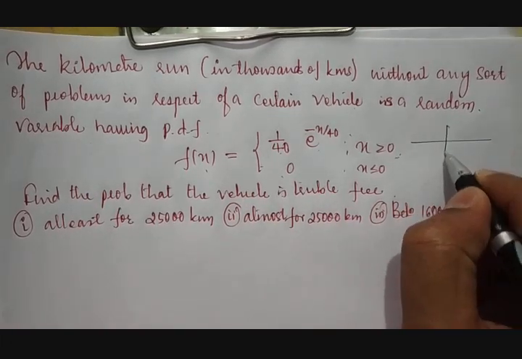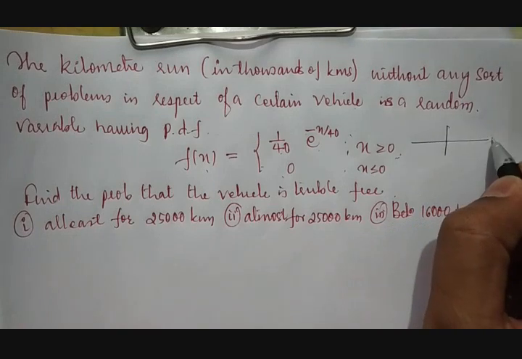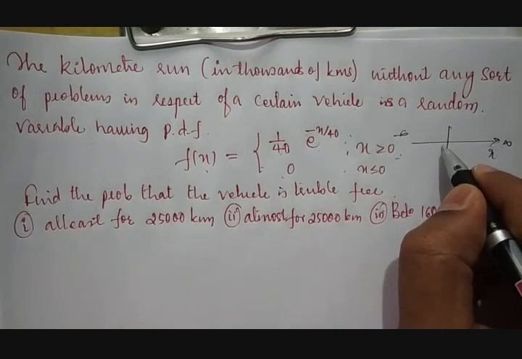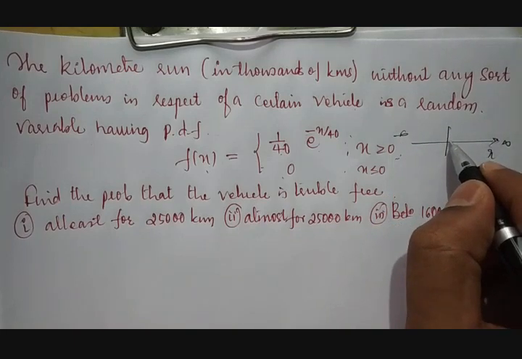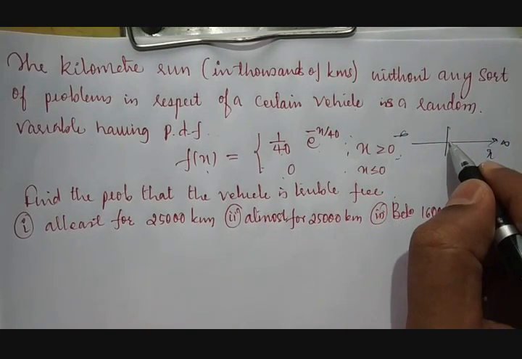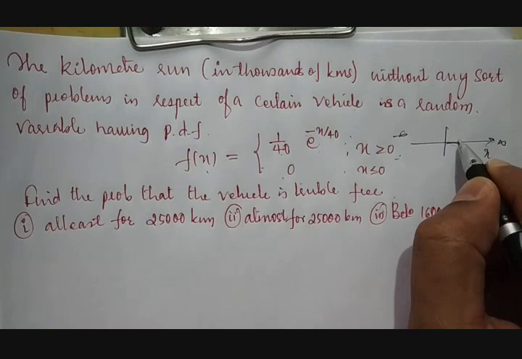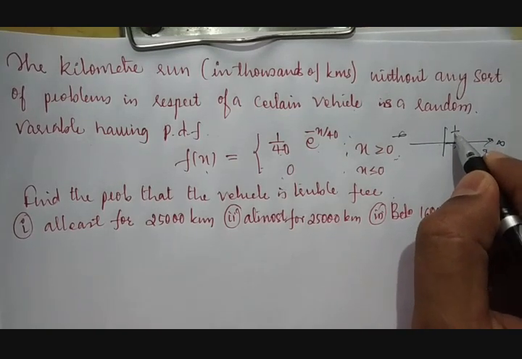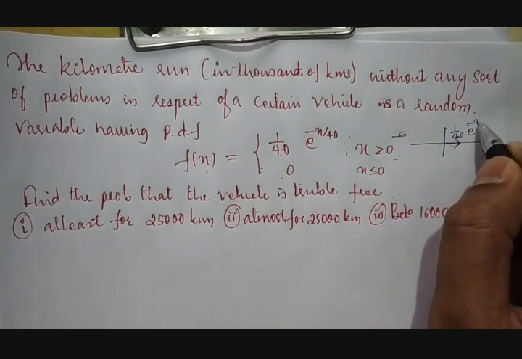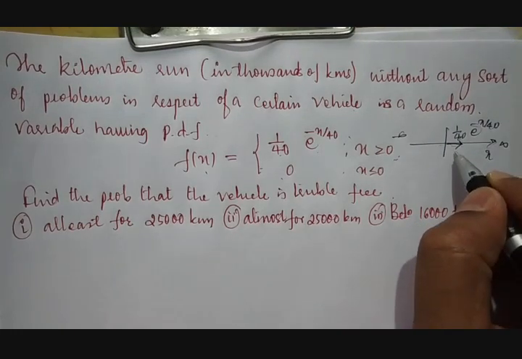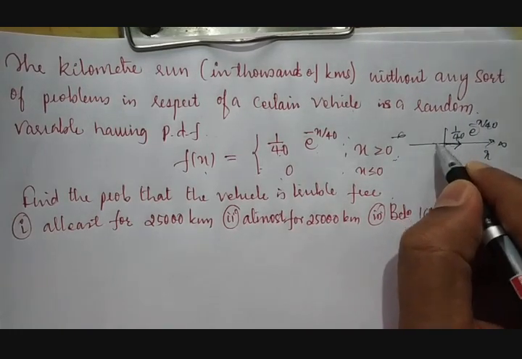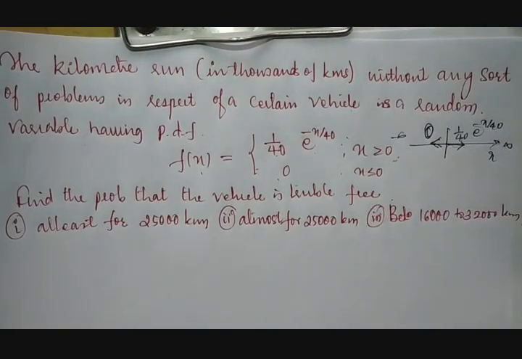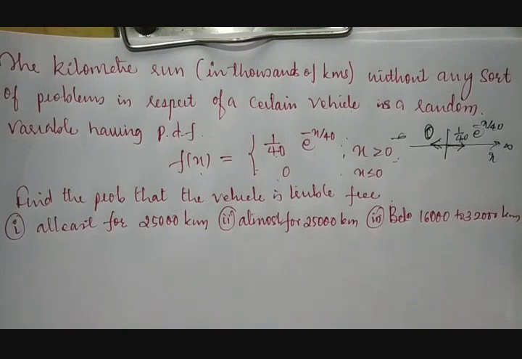If you put it on a sheet, this is x, it will move up to infinity and minus infinity, the path. Where x is more than or equal to 0, that means the positive side, the functional value will be (1/40) e^(-x/40). If x is less than 0, meaning the negative side, it will be 0.